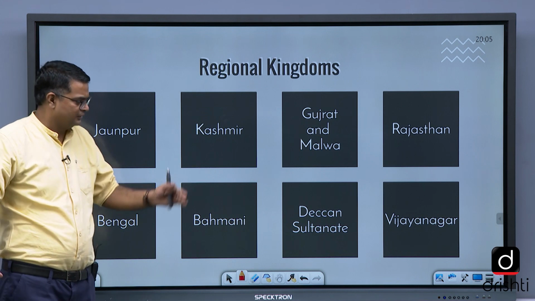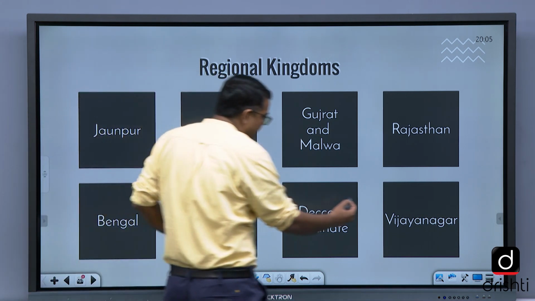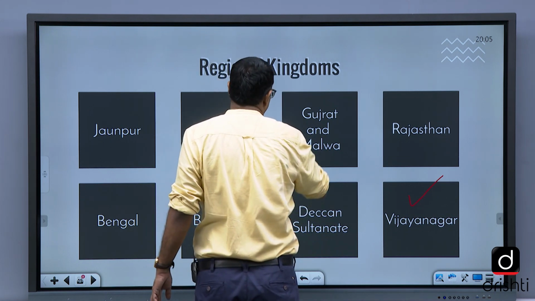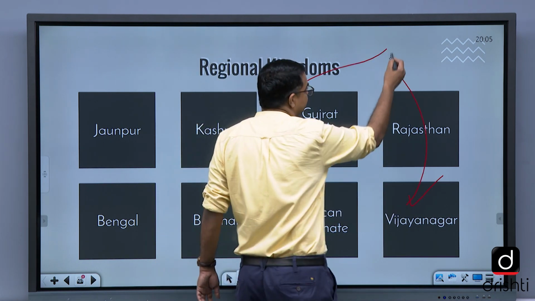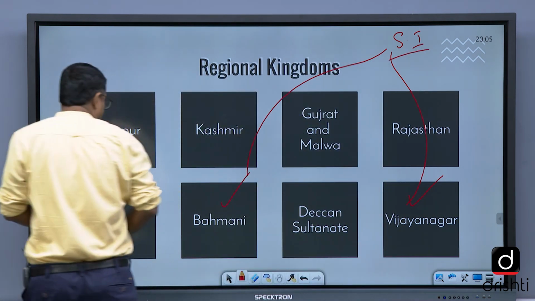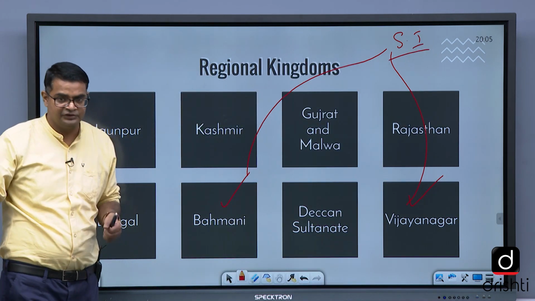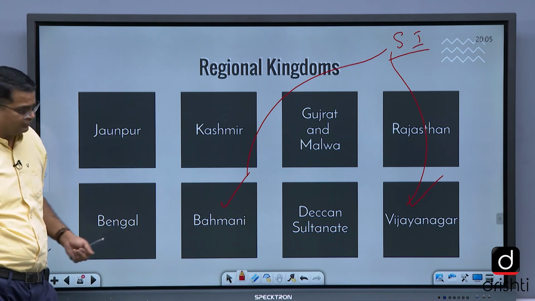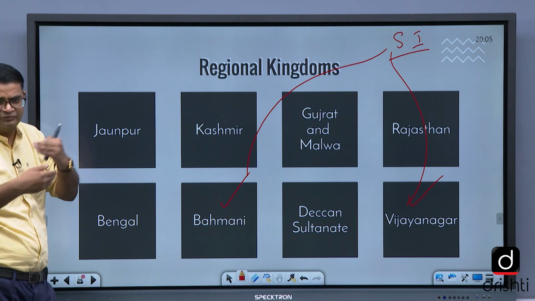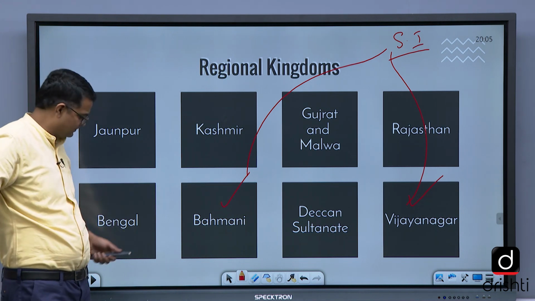Just here you can say Bahmani, Vijayanagar and Bahmani, that is the part of South India. Mainly South India we study. These are the things that we need to study. This is not a very important topic, to be very frank, and regional architecture also we study in culture.